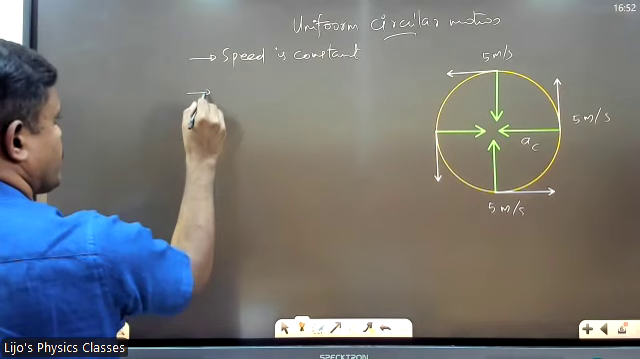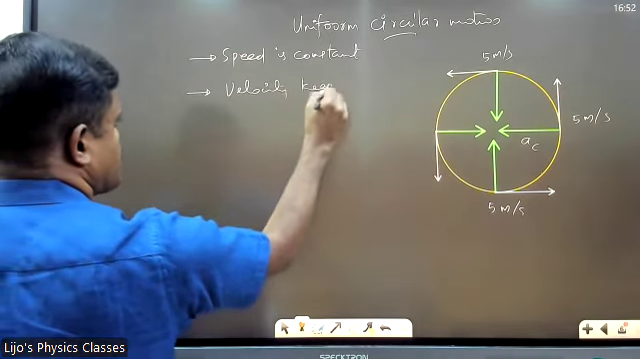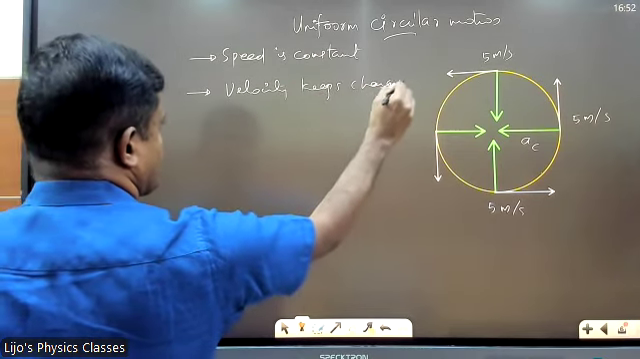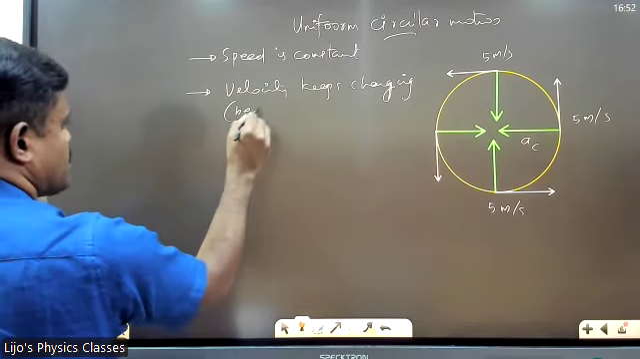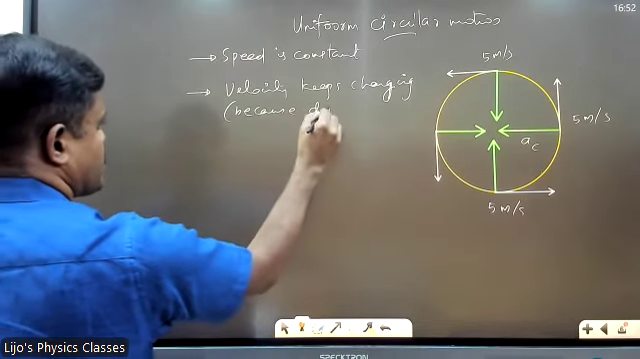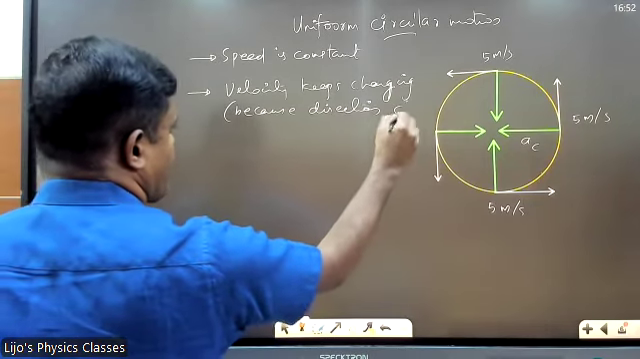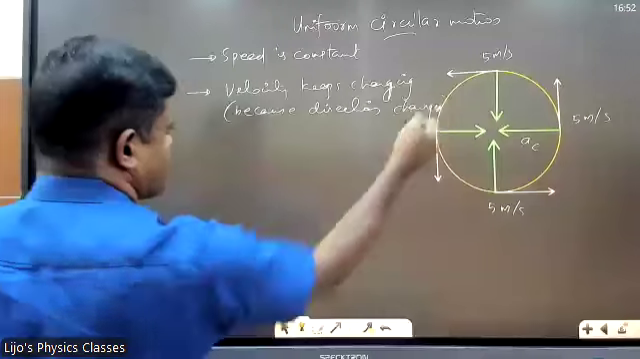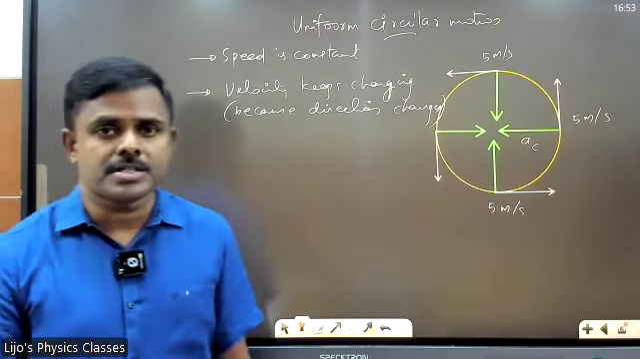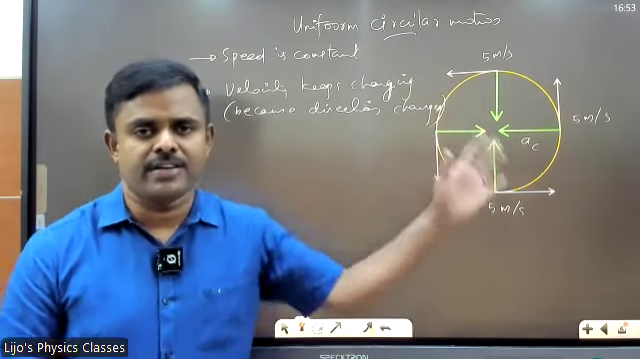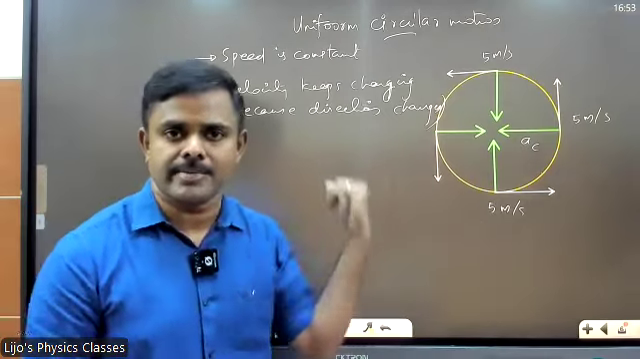Velocity keeps changing. Why does the velocity change? Because direction changes. Direction changes continuously, right? Speed is constant. Throughout, say it is 5, 5, 5, 5 everywhere, right? But velocity will keep changing as the direction keeps changing.